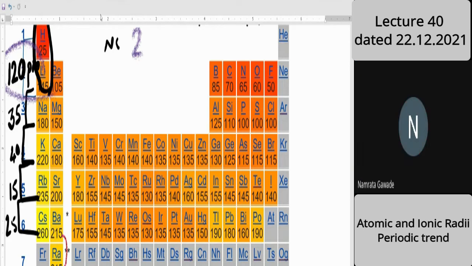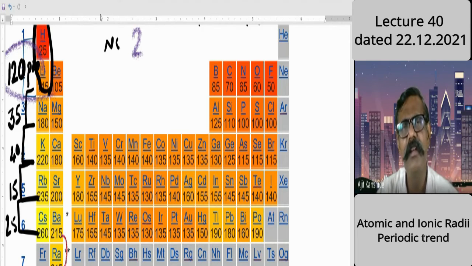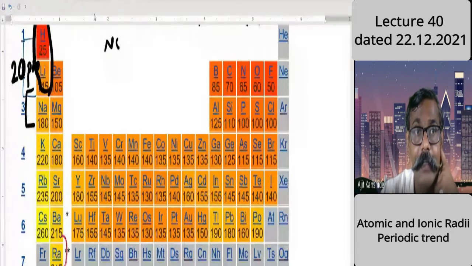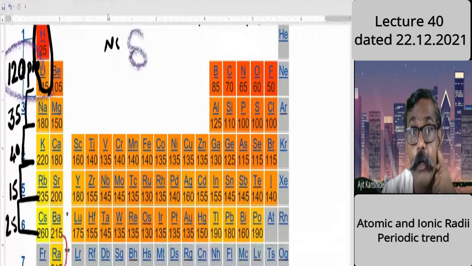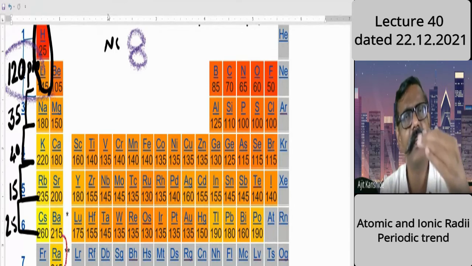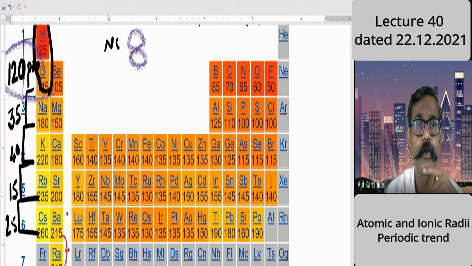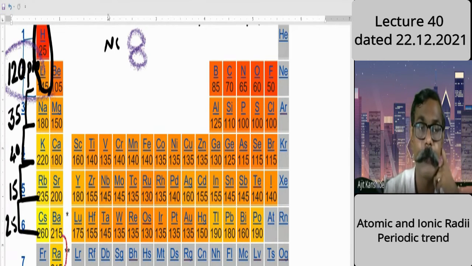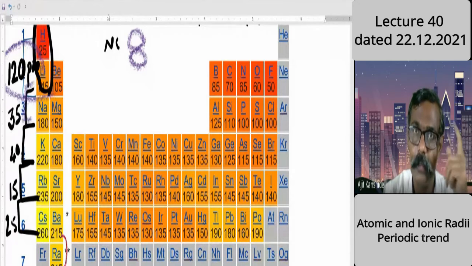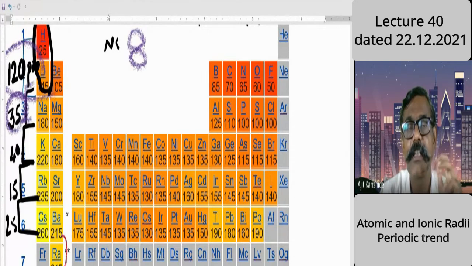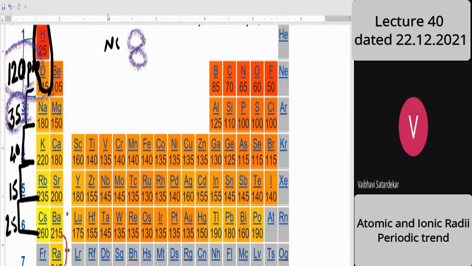Now think about lithium to sodium. It increases by 35, relatively less, because how many protons are added here? 8 protons. 8 relative to 2 is large. The shell number is increased by 1. Shielding also will increase. But 8 is a much larger number compared to 2, and therefore the relative increase is less, just 35. So I explained the second jump. Is it clear? Yes, sir.